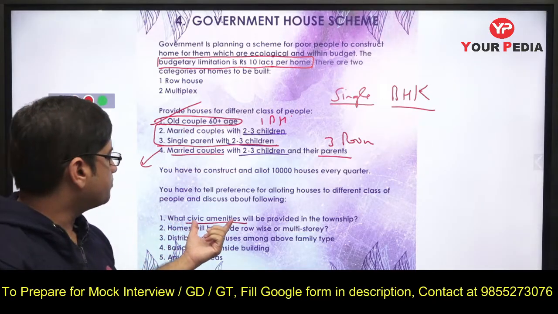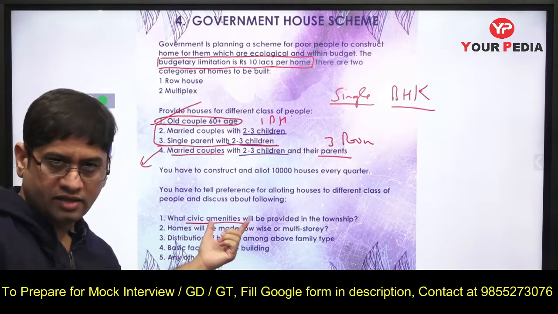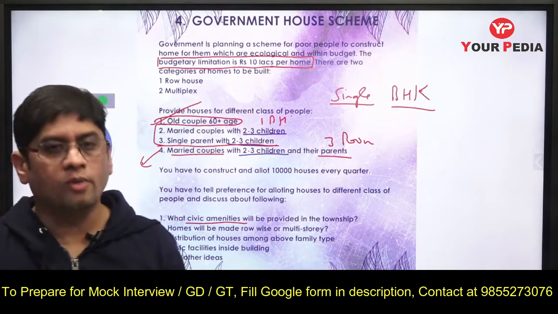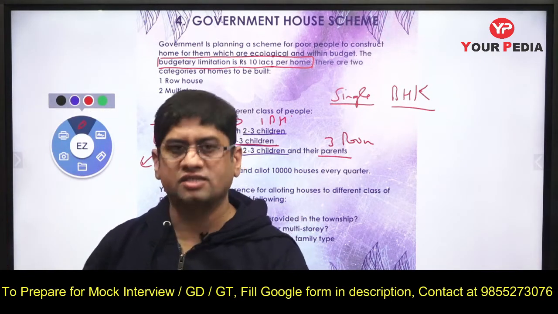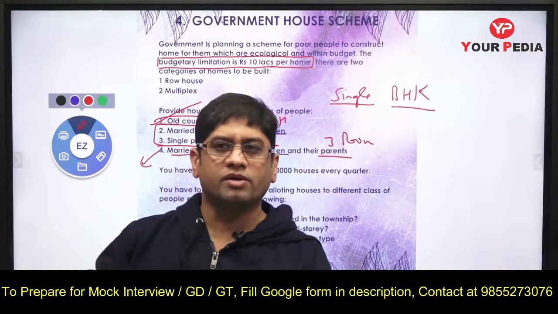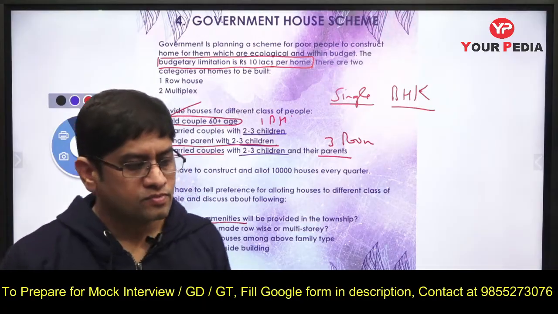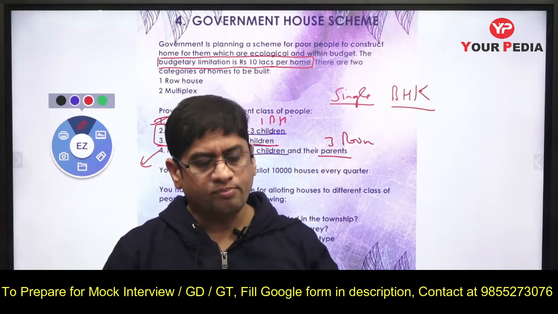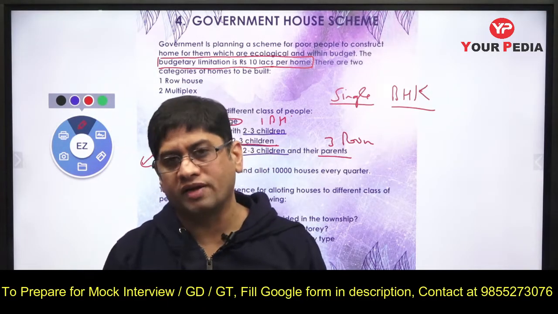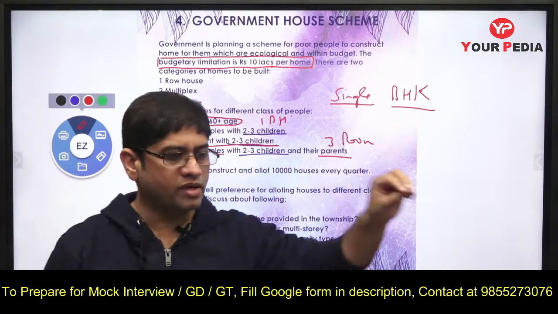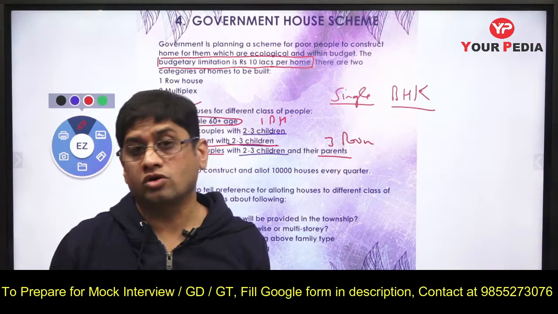So other than parking facilities and good roads inside the society or the township, you have to provide some kind of shops inside, shops for purchasing certain things. You have to provide a barber shop and other shops. So a shopping complex you have to provide there, where they can get all these things. And a park is also to be provided, where these old people or other children can play, and old people can sit together and talk to themselves.